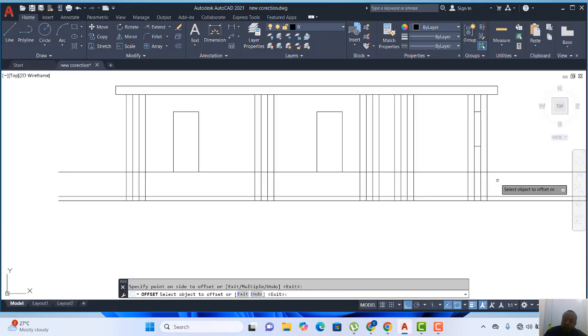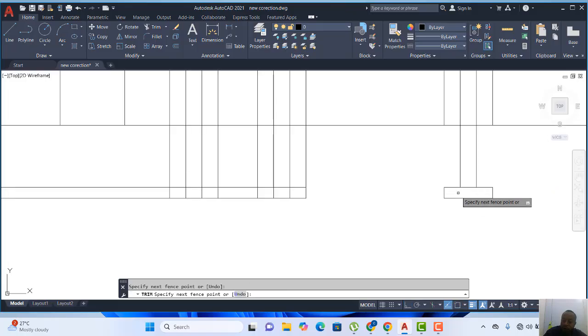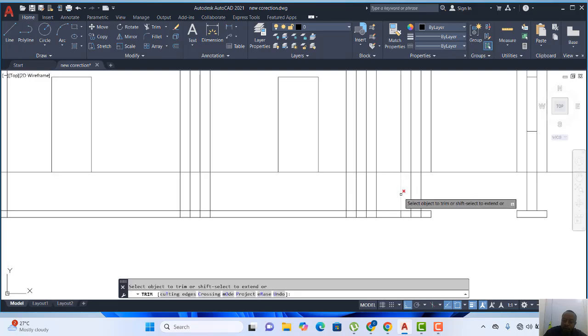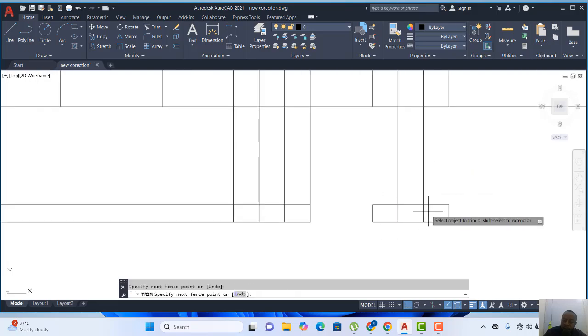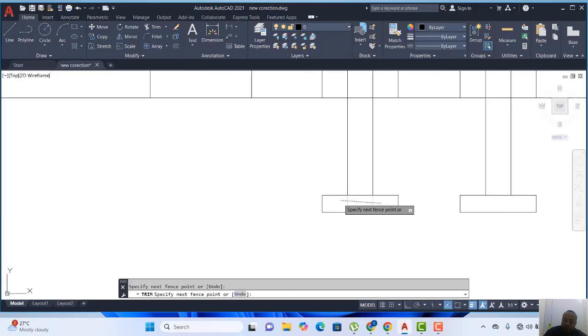Okay, so I've done that, so I'll click trim so I can remove all these away. Don't need this as well. So take your time and do your necessary arrangement or trimming. Make sure you understand it so that you do not trim the lines that are needed.